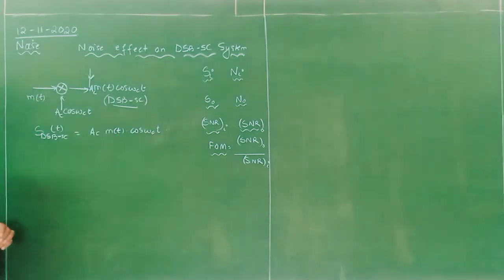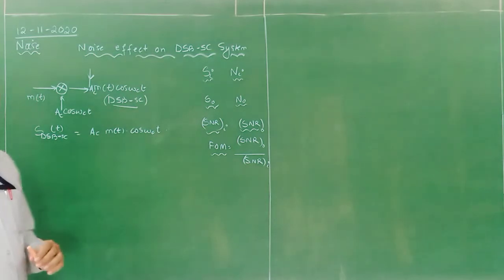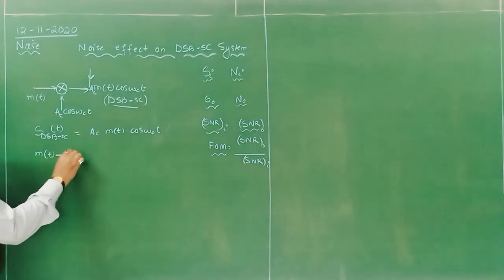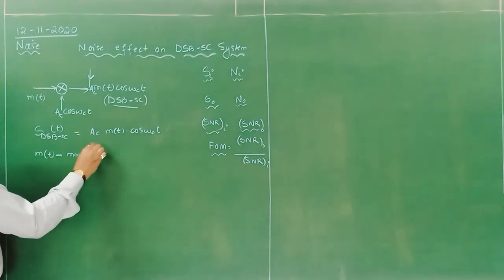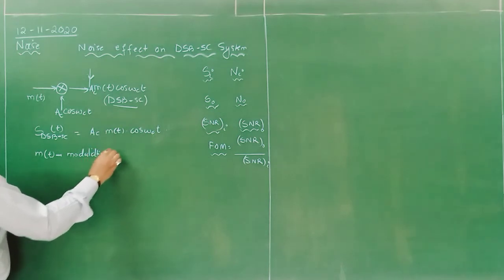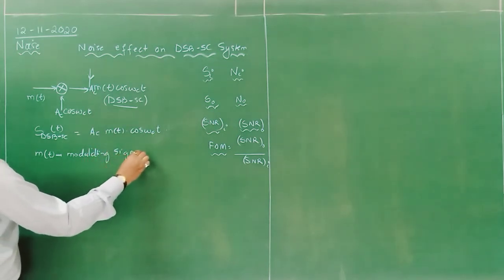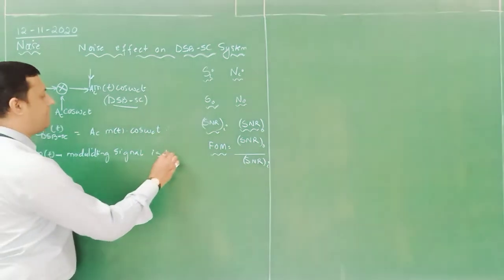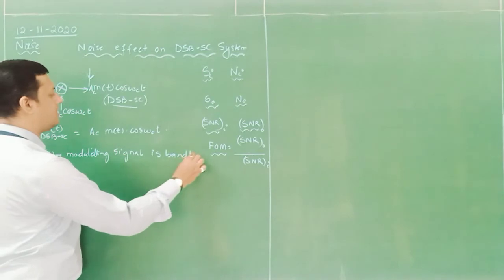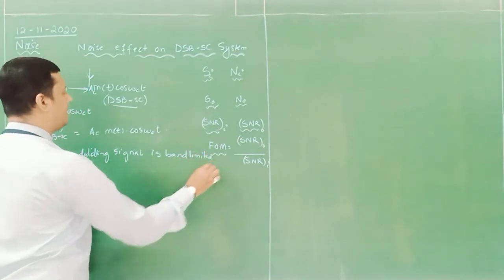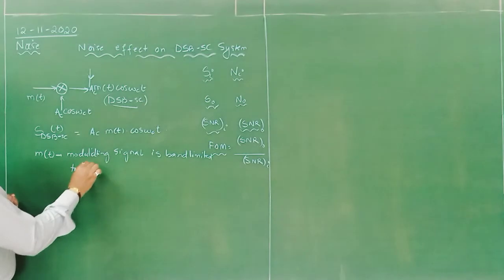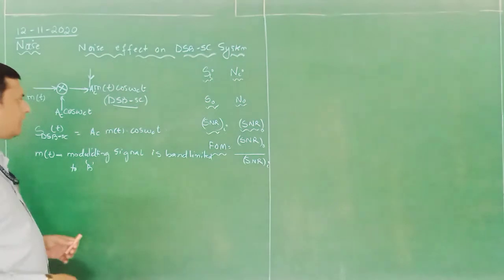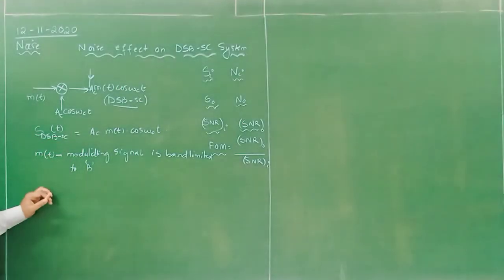So this is my DSB-SC signal, in which the modulating signal is m(t). Now this modulating signal m(t) is band limited, that also we need to justify. Band limited to bandwidth B, let us consider. You can consider f1 or B, no problem, both are the same. Okay. So these are the two considerations.